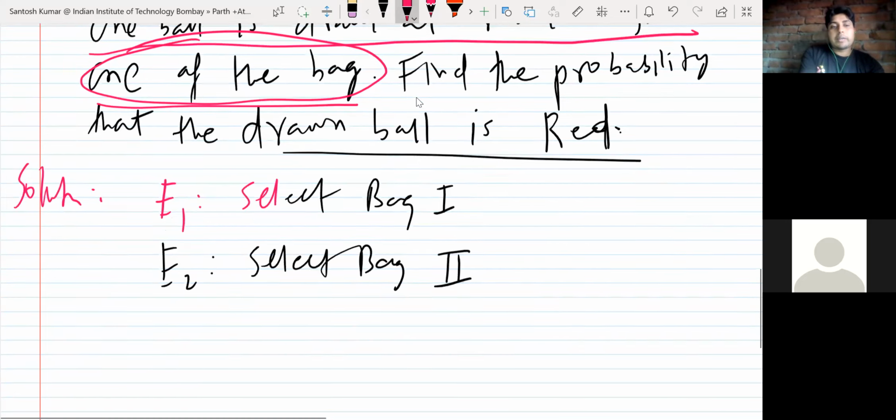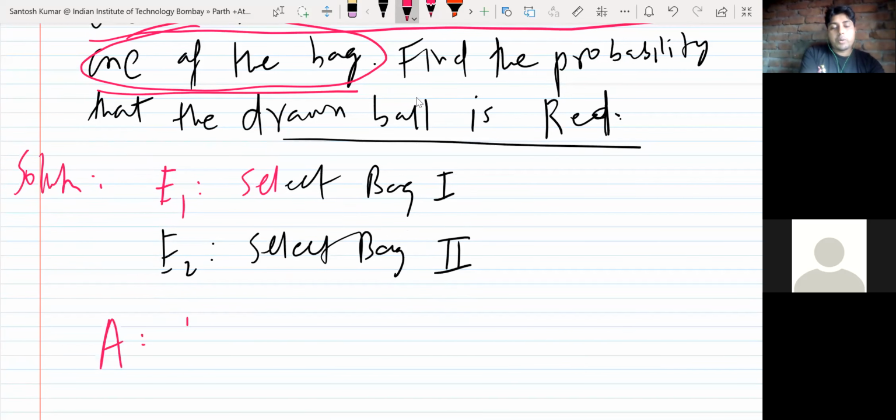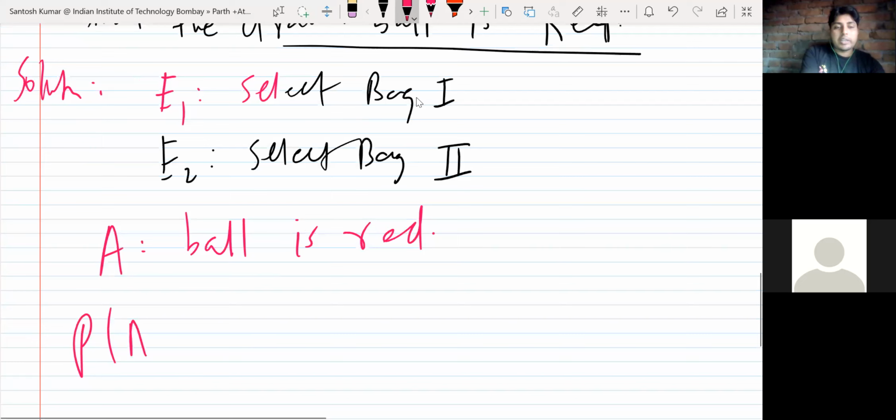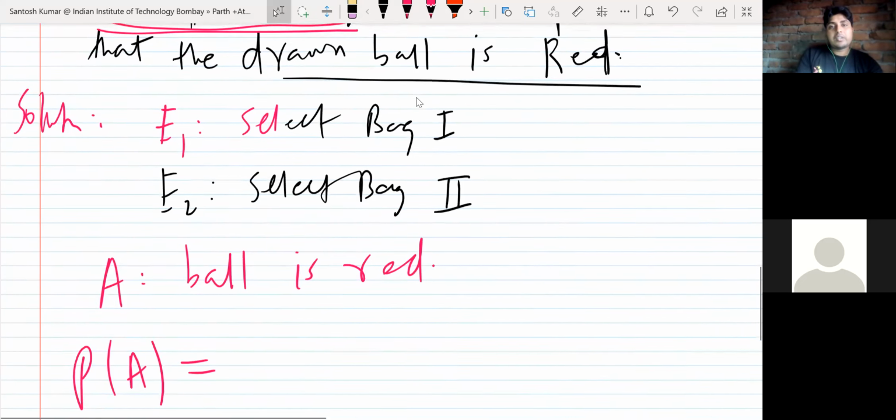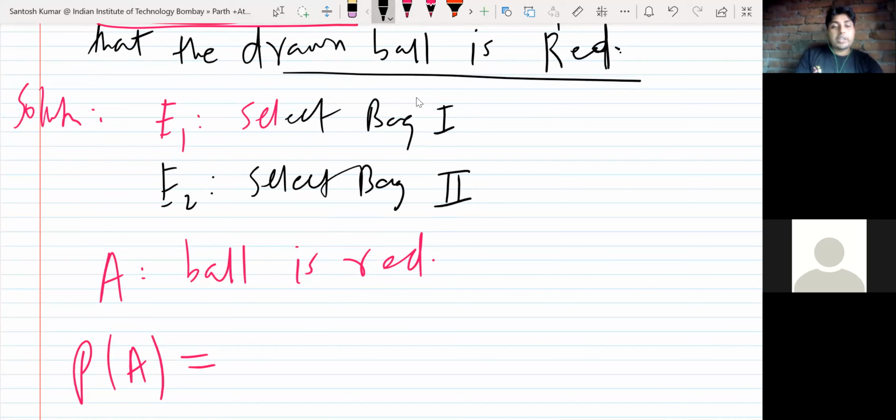So event A I will take as the ball drawn is red. Okay, so you are drawing one ball, and what is the probability that the ball is red? So you want to find the probability of A. So how will you find the probability of A?